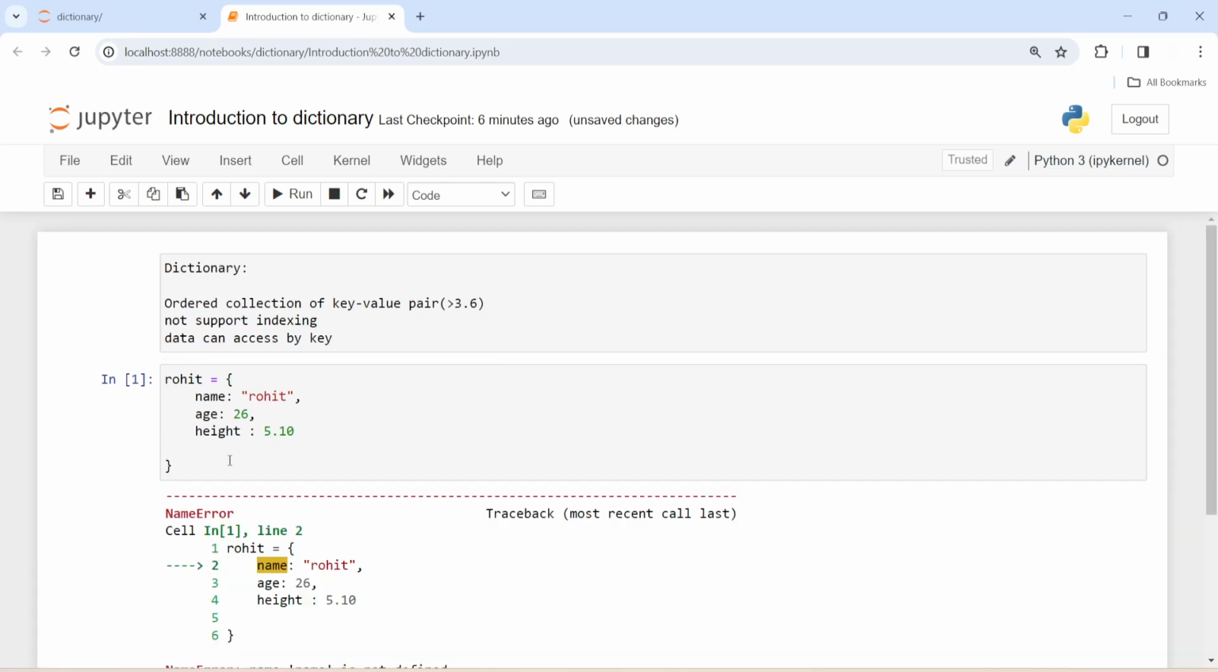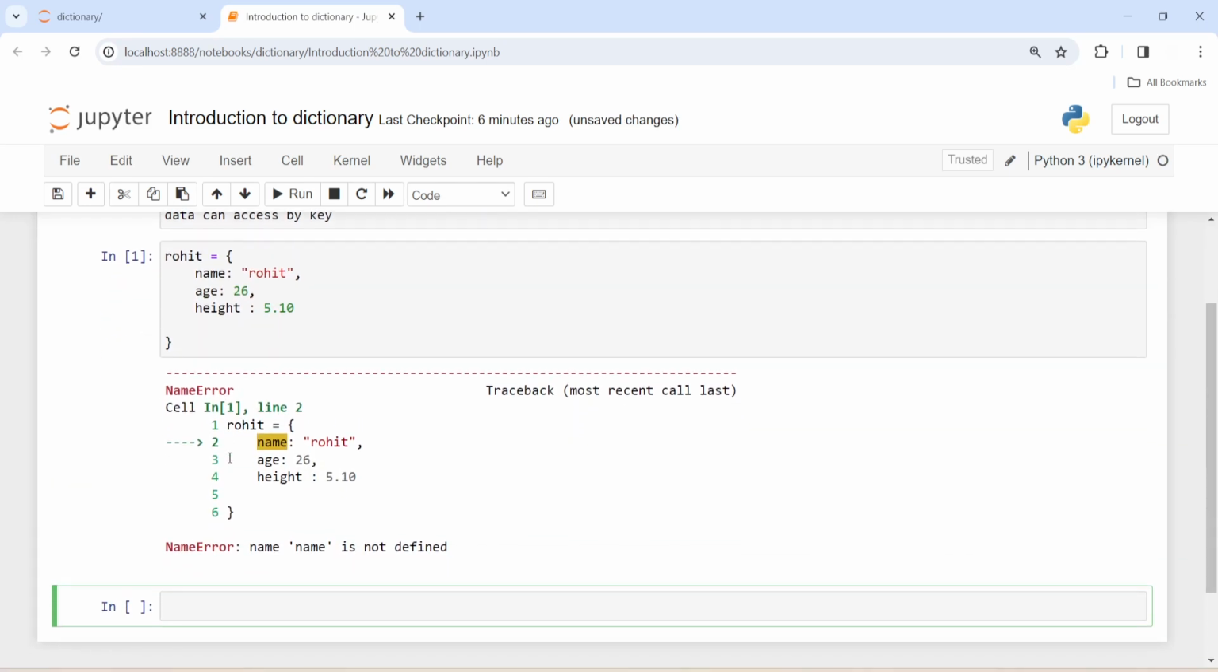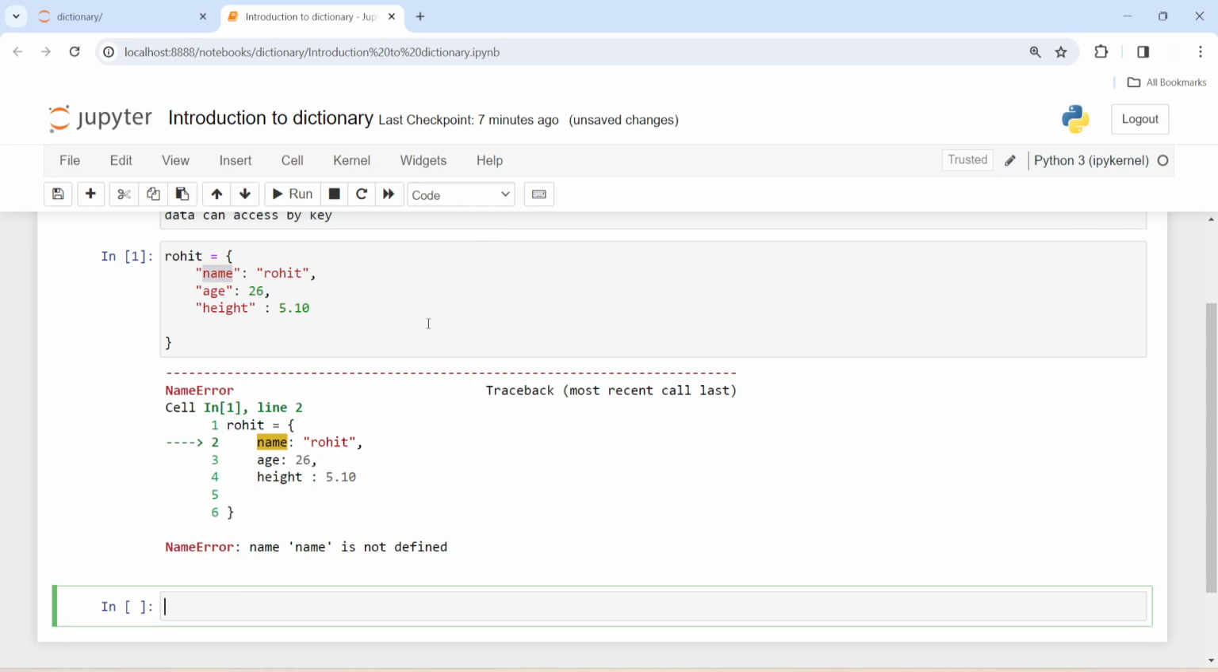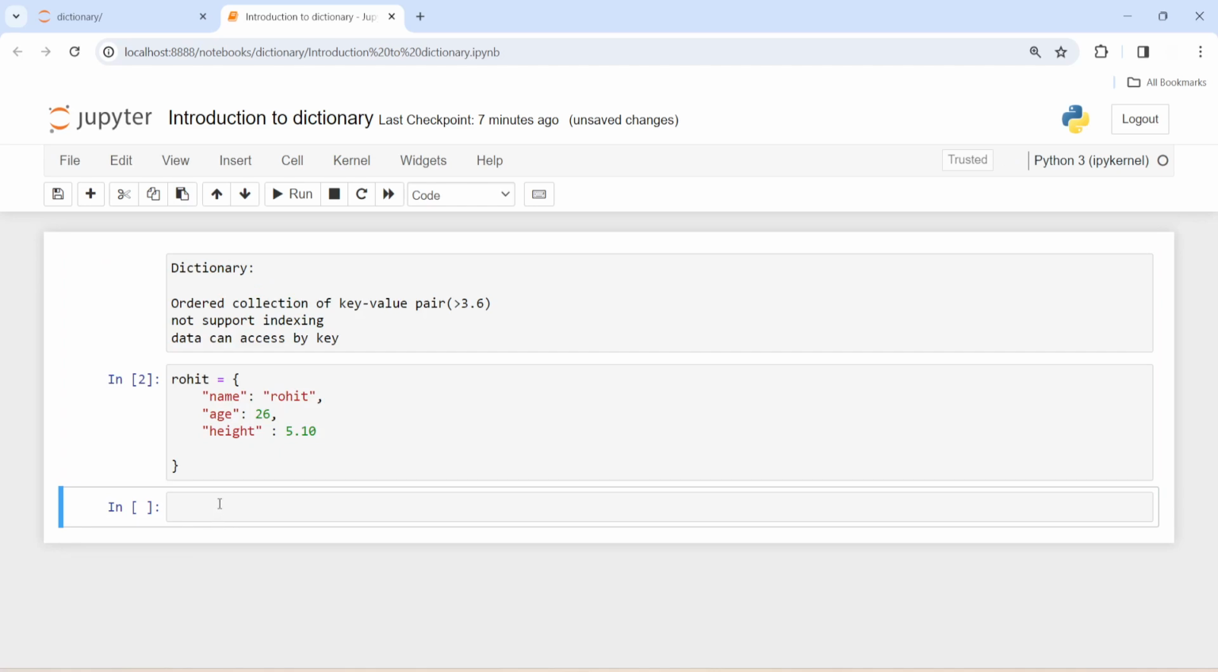So does it support indexing? It is giving an error because we didn't define names. So it will be like this: name is, age is, height is, because these are not variables, these are data itself. So its name will be Rohit, age will be 26, and height will be 5.6. These are not variables, these are data types themselves. Now executing this, there is no error.